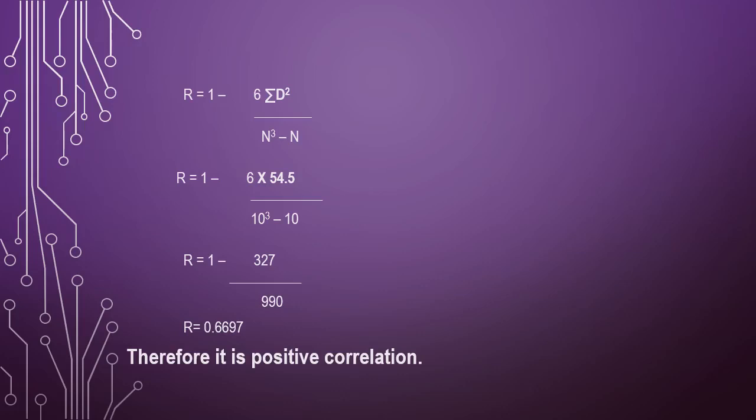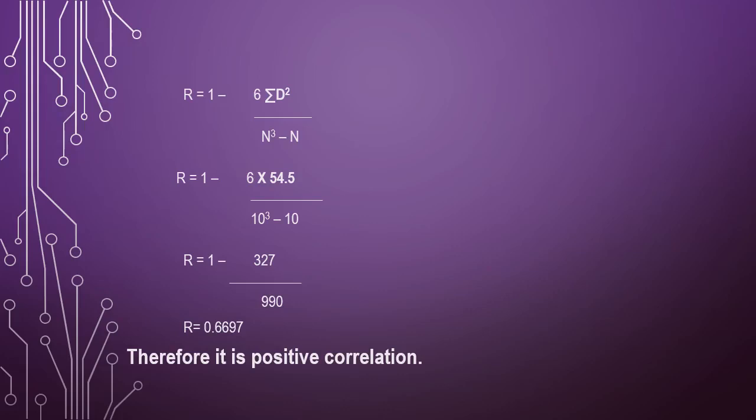As I told, based upon the values we get, we specify what kind of correlation it is. If we get 1, that means perfect positive correlation. If we get 0, there is no correlation, or zero correlation. If it is minus 1, then perfect negative correlation. If we get between 0 and 1, it is positive correlation. If we get values between 0 and minus 1, it is a negative correlation.